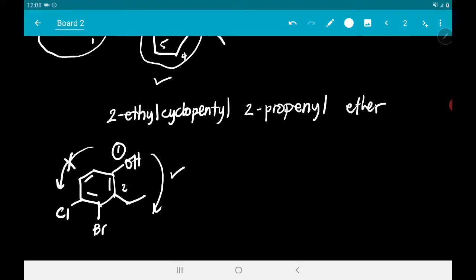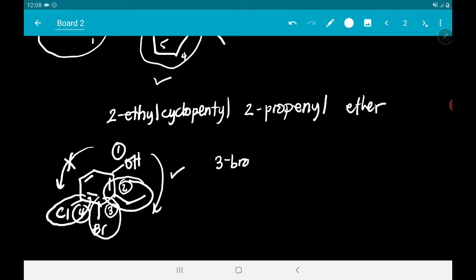So, 2, ngayon nandito, 3, and 4. So, ang una natin ay chloro. Ay, bromo pala. Yung 3, bromo. That's letter B. Next is chloro. Next is ethyl. So, 3-bromo-4-chloro-2-ethylphenol. So, that's how you name a phenol.